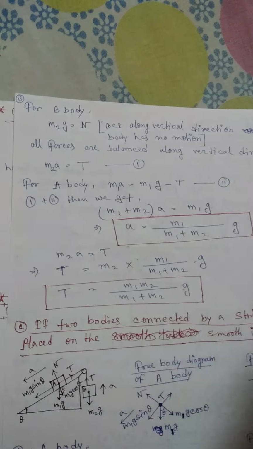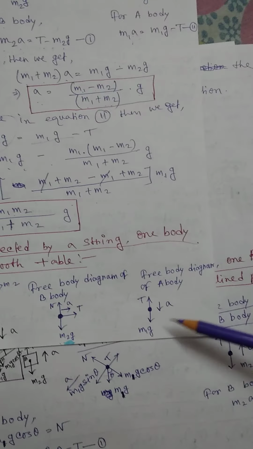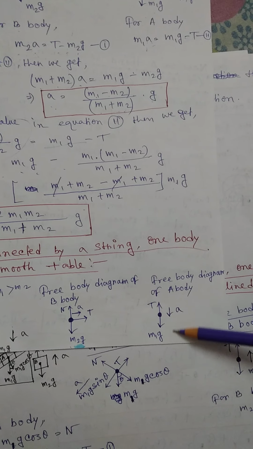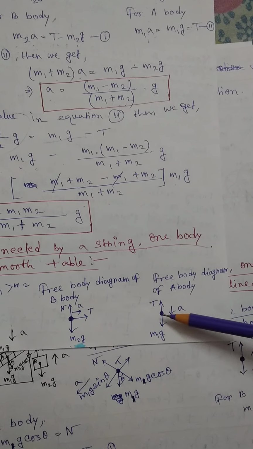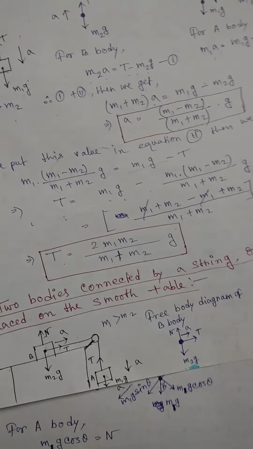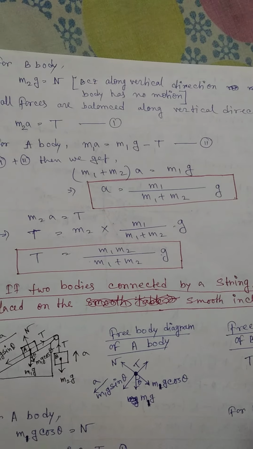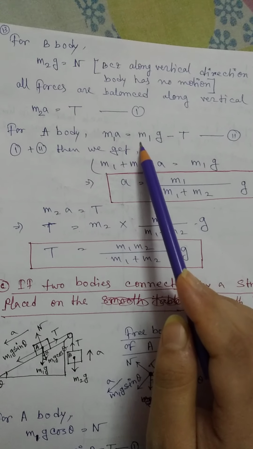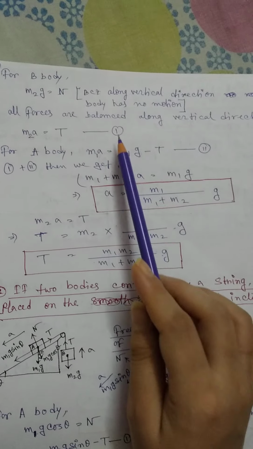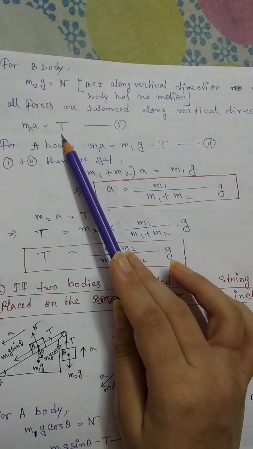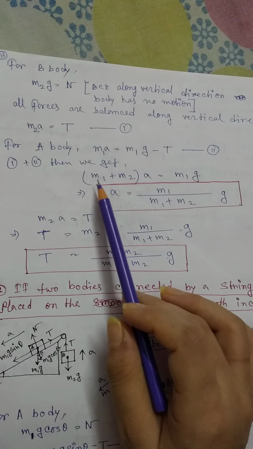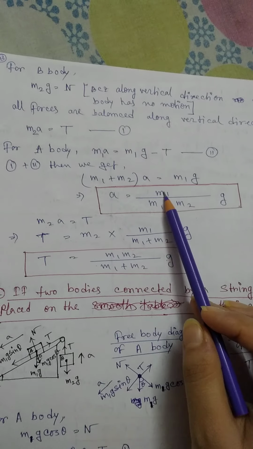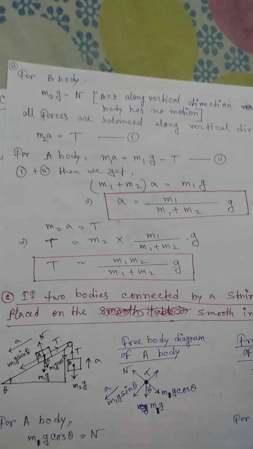For body A, just look here, body A moves along the downward direction, so the net force on body A is along the downward direction, and the net force is m1g minus T. We know net force always equals the product of mass and acceleration. So for body A, m1a equals m1g minus T. Just add these two equations, then the tensions cancel each other. Then we will get (m1 plus m2) into a equals m1g. So a equals m1 by (m1 plus m2) into g.